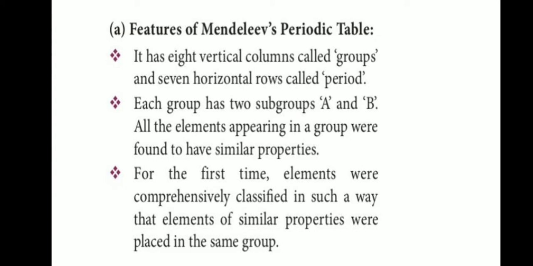Features of Mendeleev's periodic table. It has 8 vertical columns called groups and 7 horizontal rows called periods. Each group has 2 subgroups, A and B. All the elements appearing in a group were found to have similar properties. For the first time, elements were classified in such a way that elements of similar properties were placed in the same group.